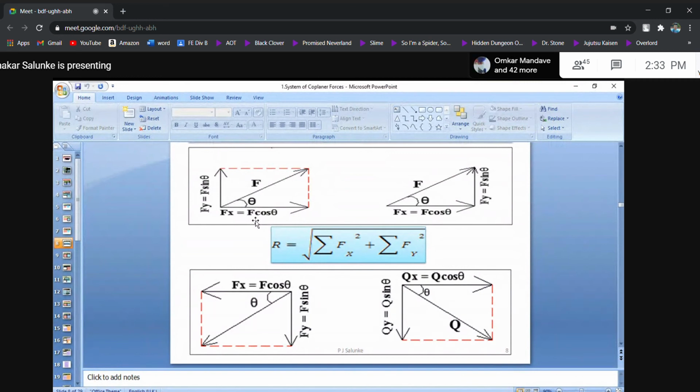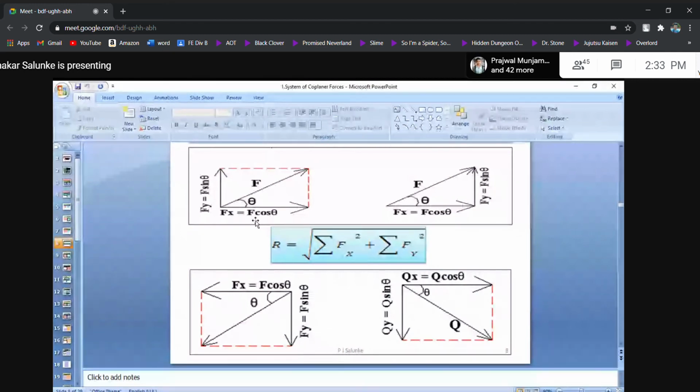You just have to consider the diagonal of the rectangle. The projection of that diagonal along the x-axis is nothing but the adjacent side of the rectangle, and the projection of the same force along the y-axis is nothing but the projected length of that diagonal along the vertical side of the rectangle.